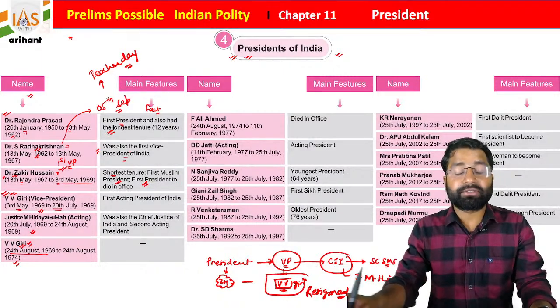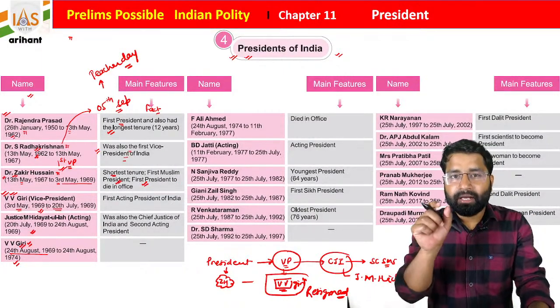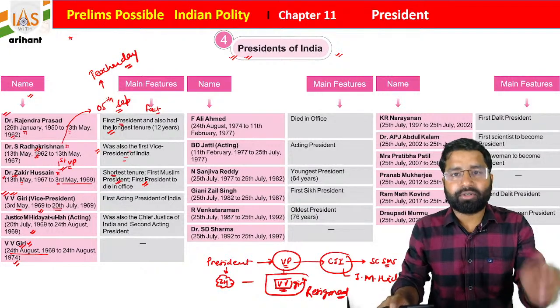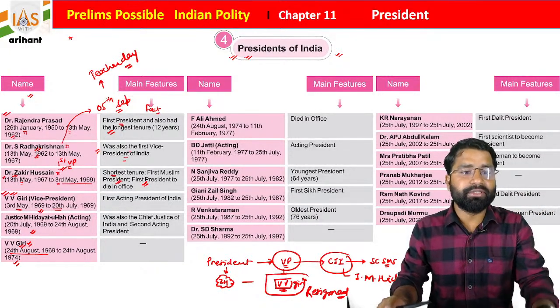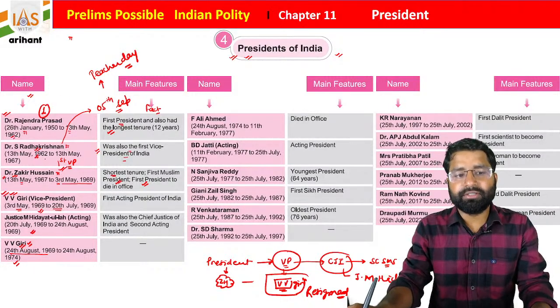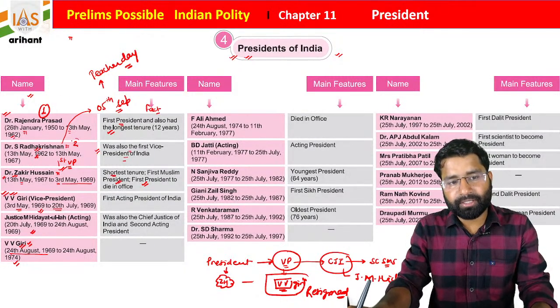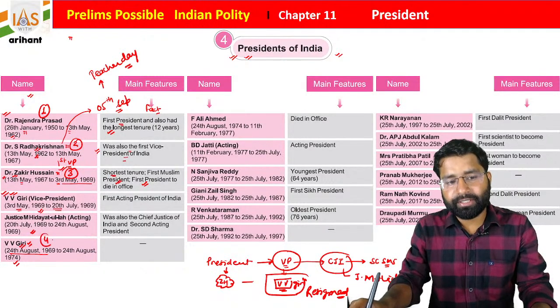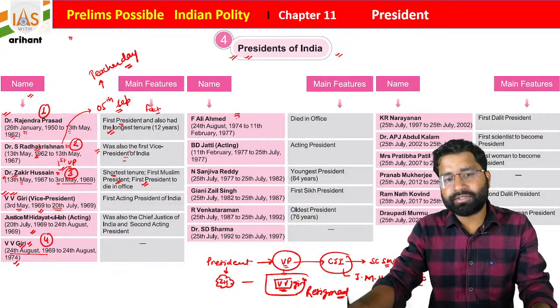Now we are going to see another very important thing. Number is also very important. Who is the first president? Who is the second president? So I'm just writing here. The first president was Dr. Rajendra Prasad. The second was Sarvepalli Radhakrishnan Sir. Third was Zakir Hussain Sir. Fourth was VV Giri, and the fifth president was